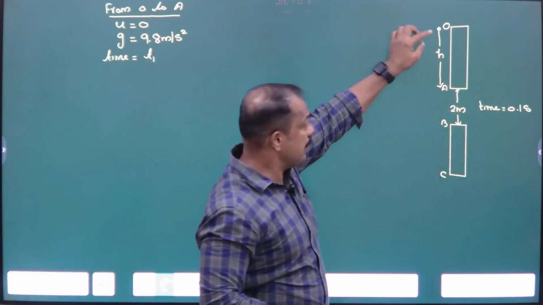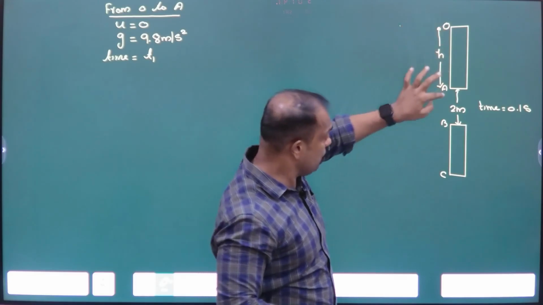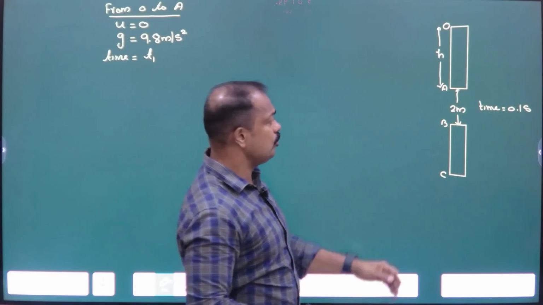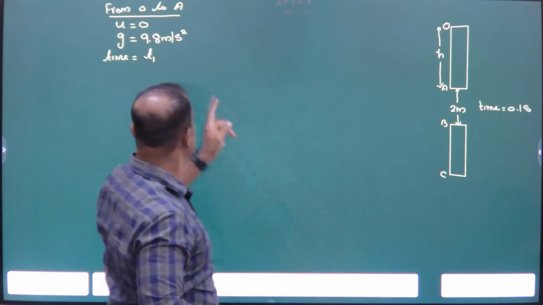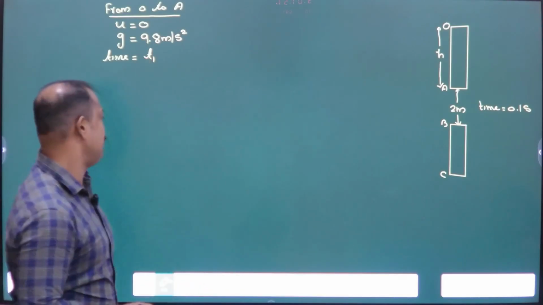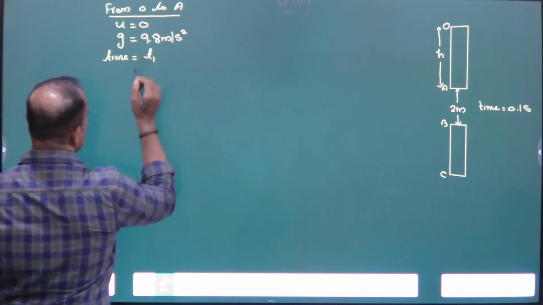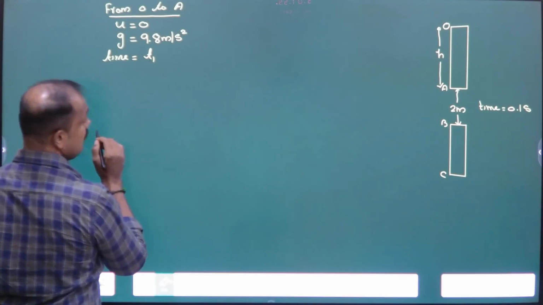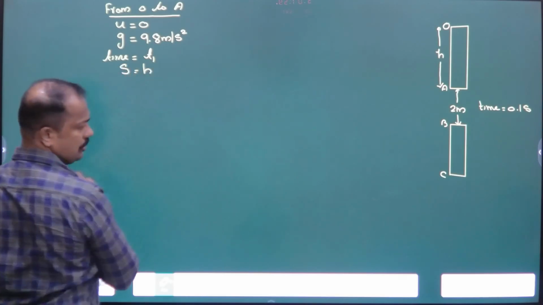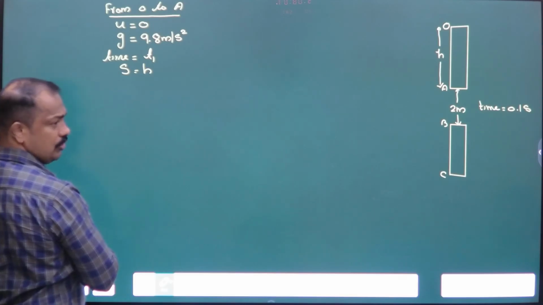Yet this is the time taken by the object to reach O to A. The time taken by the ball to reach O to A, that time is T1. Clear है? Time is equal to T1. And distance S is equal to H.